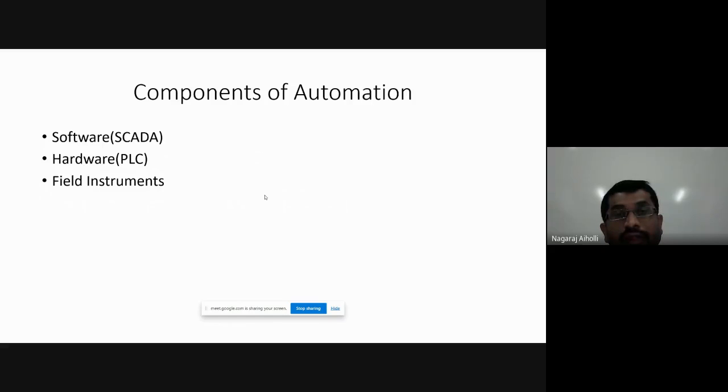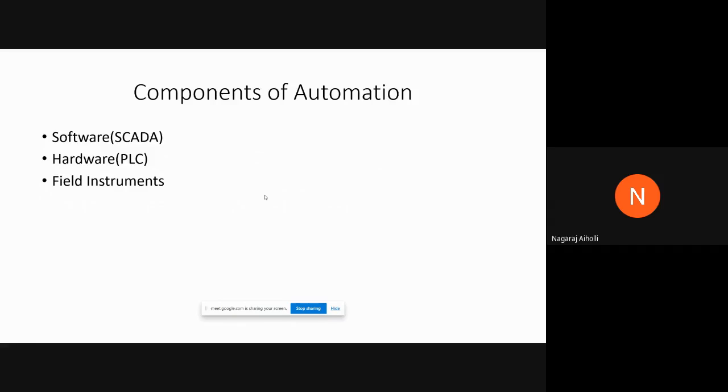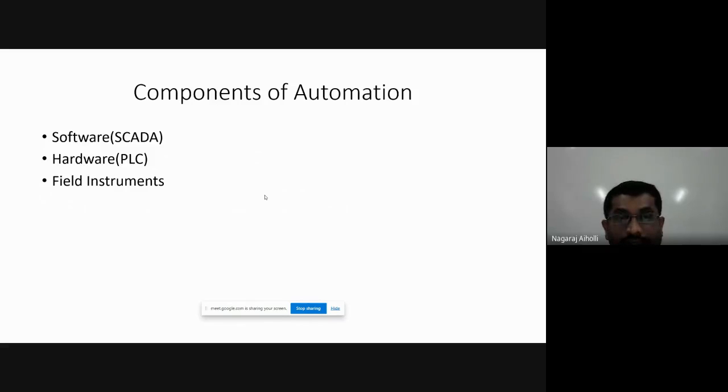The hardware will perform the controlling of the various industrial signals. Then what is SCADA? Supervisory Control and Data Acquisition. The software based controlling of the various industrial parameters. One is PLC, hardware based controlling of the signals. SCADA is software based controlling of the signals, industrial parameters.